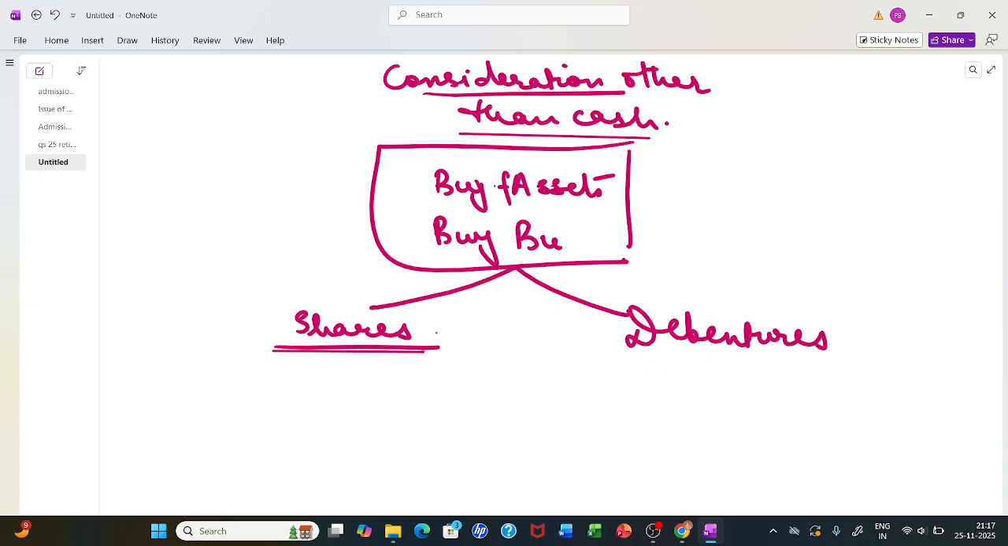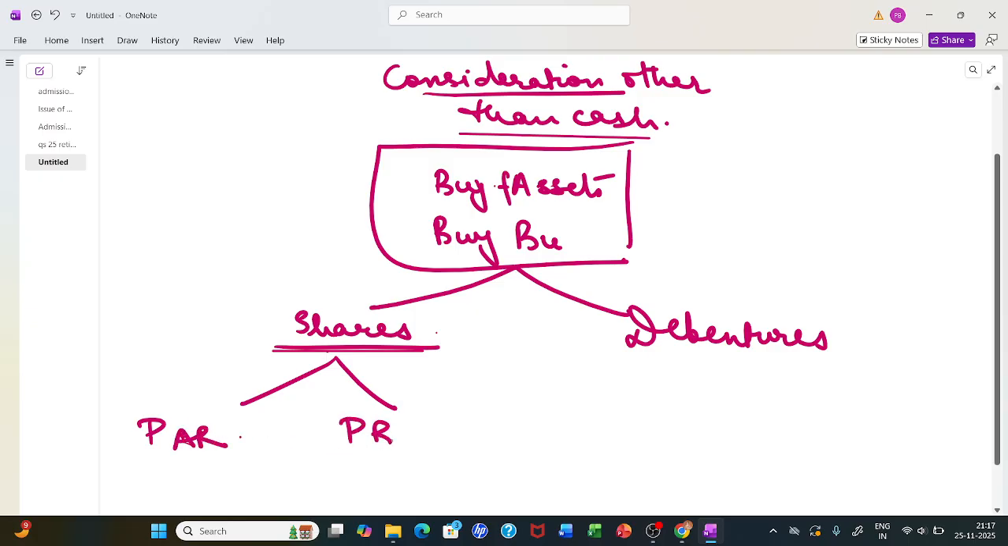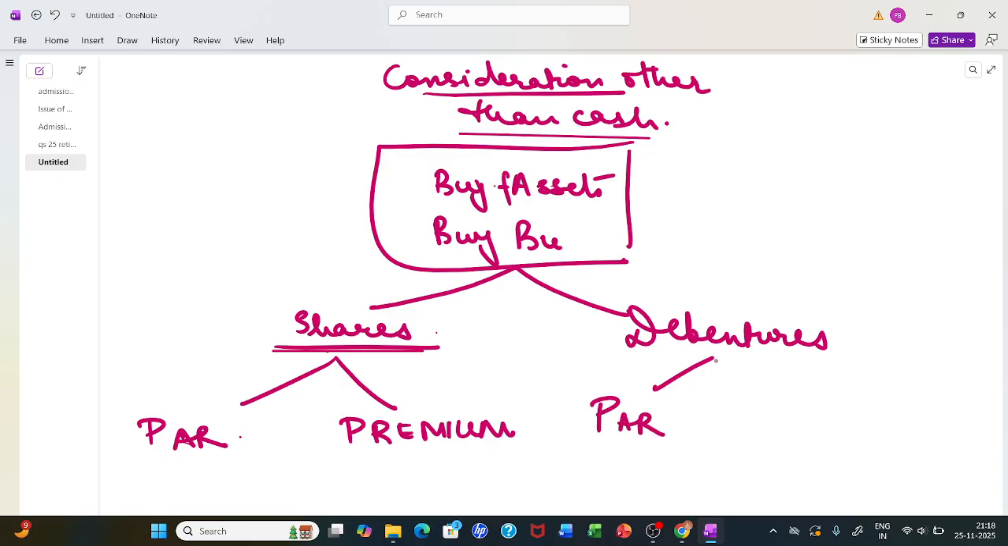Let's look at the shares part. When we buy any asset and give shares, we can give shares either at par, that is face value, or at premium. But when we give debentures, they can be issued at par, premium, or discount, as we have seen in part 1. So three possibilities are there in debentures, and two possibilities in the case of shares.